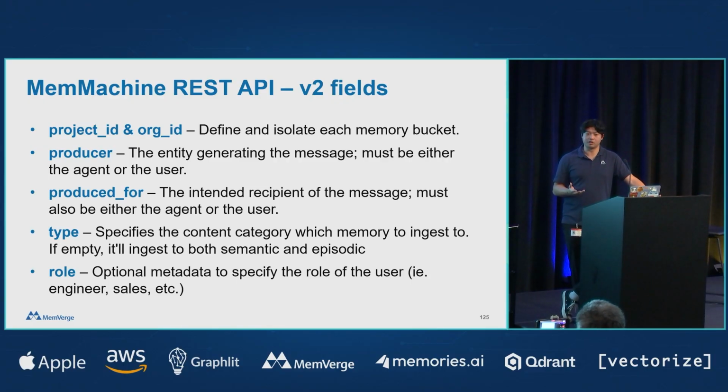Producer is the actual user who produced this. So this could be maybe the agent. So I could say ChatGPT is the producer of this, or the producer can be the user. So for example, Charlie is the producer. Produced for is the intended reader of the message. So this could be in a Slack channel, all the people in the Slack channel, or this could be the agent. Then we have type. Type is, by default, if you pass nothing, it'll ingest into both semantic and episodic memory. Vice versa, you could also specify an actual type if you only want to use one aspect of MemMachine. Then we have role. Role, pretty self-explanatory.